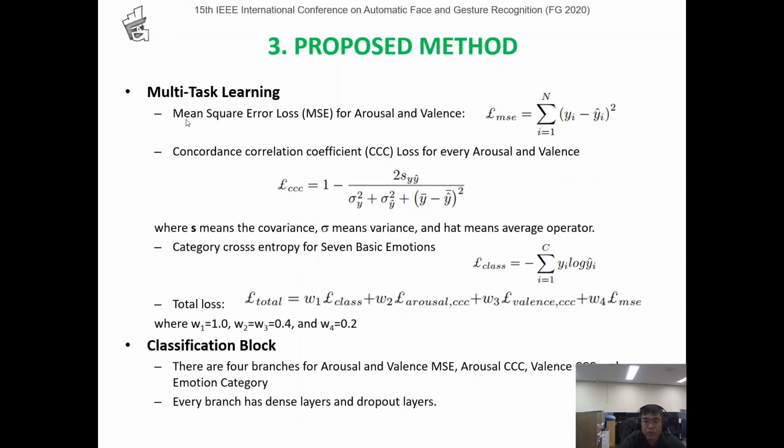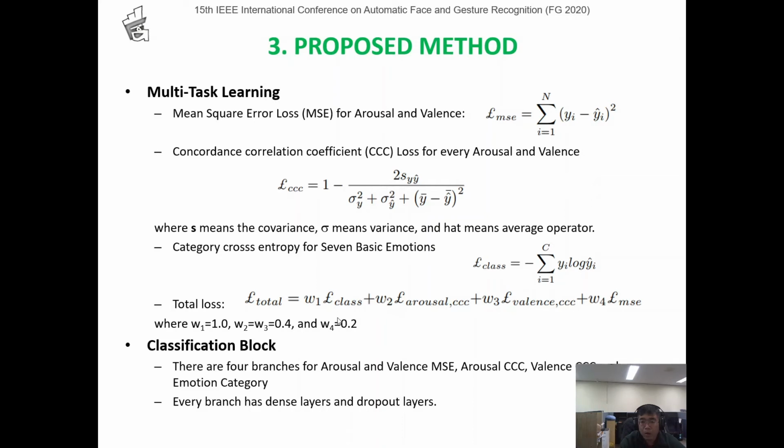For the last section, we use mean-square-error loss for the arousal and valence equation here. Concordant correlation coefficient loss for both arousal and valence equation here. S means covariance, sigma means variance, and H means average operator. Category loss and TB for 7 basic emotion equation here. And lastly, the total loss equation here.